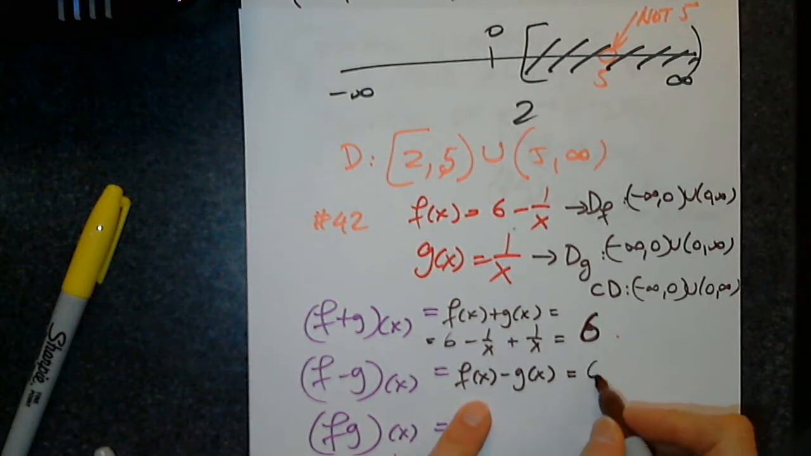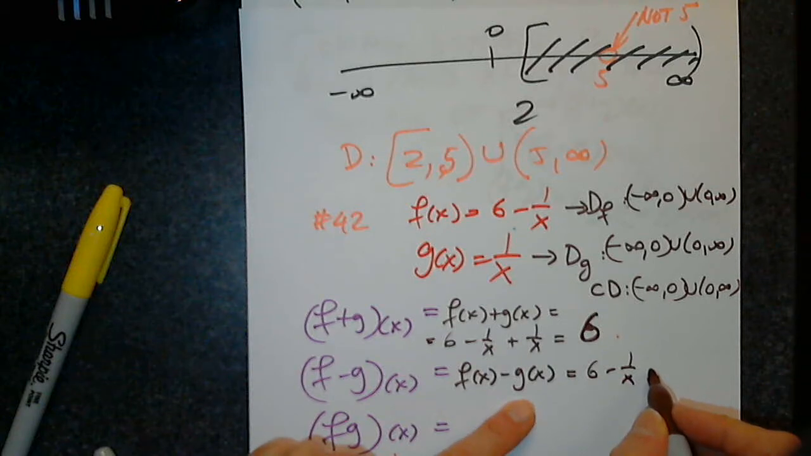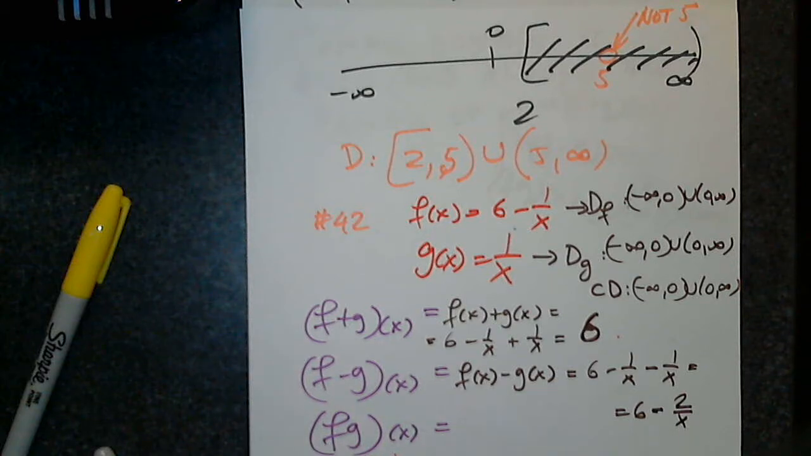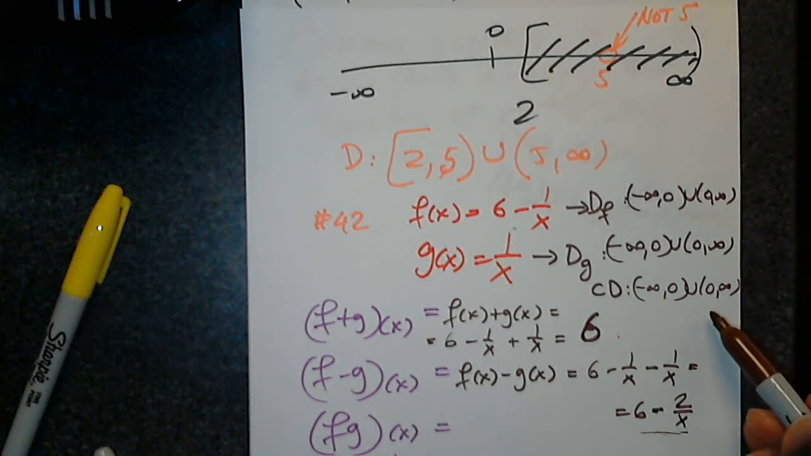Good. So then 6 minus 1 over x, and then? Good. So 6 minus 1, negative 2 over x. Indeed. So I take away an apple from you, and then I take another apple from you. So how many did I take from you? 2. Very good.